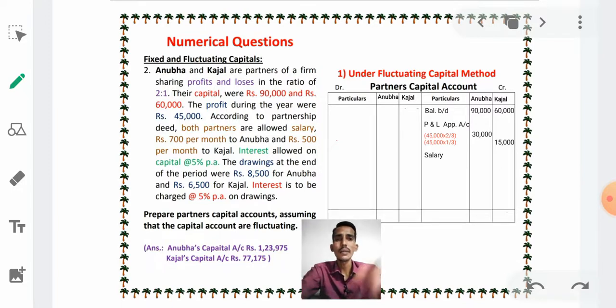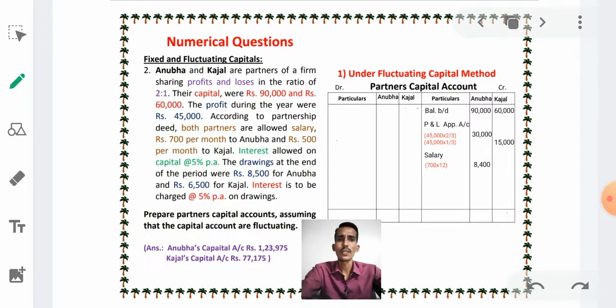How much salary are we giving? 700 per month. When the problem mentions per month, we have to calculate for 12 months. If it is given as per year, annually or yearly, then we take the direct amount. But it is saying 700 per month, therefore we take 700 into 12. How much salary? 8,400.